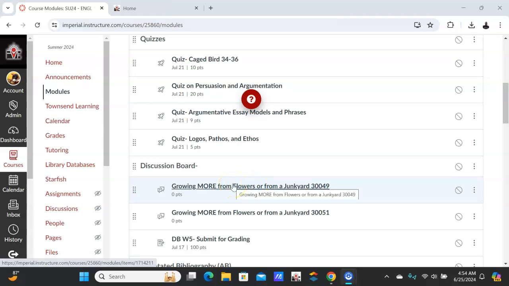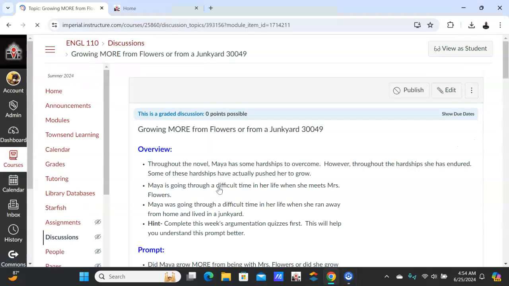This is going to overview the discussion board prompt. First of all, make sure that you've done the persuasion and argumentation quiz, and definitely this one. This one sets up the essay models and how to oppose and refute. That's what you're going to be doing here. So let's go ahead and go into it.